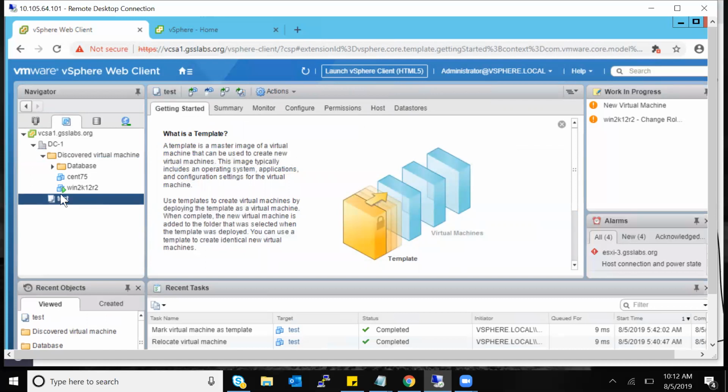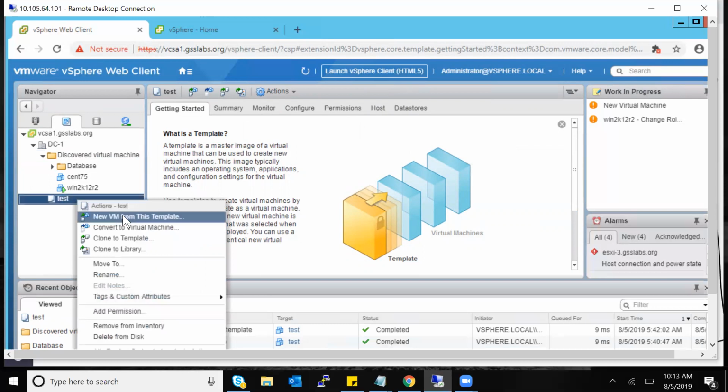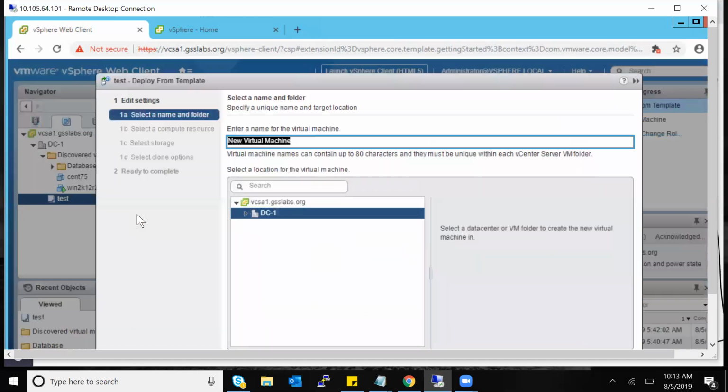Now what I can do is right click on this VM, and this is a deployment. If you remember, I said I want to deploy. I click on new virtual machine from this template. All I do is test. Let's say this is my test server one. I'll just say test one.